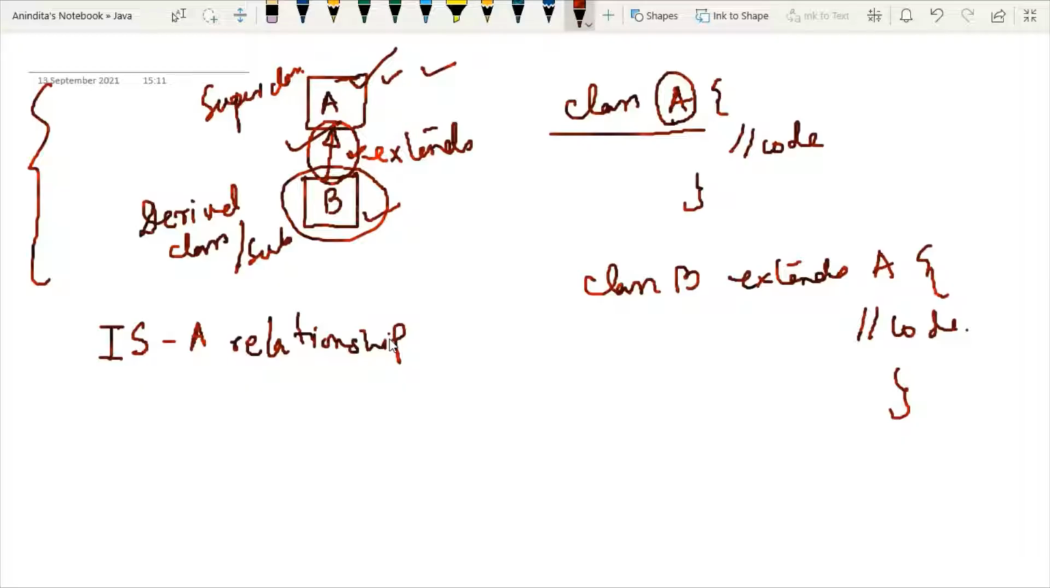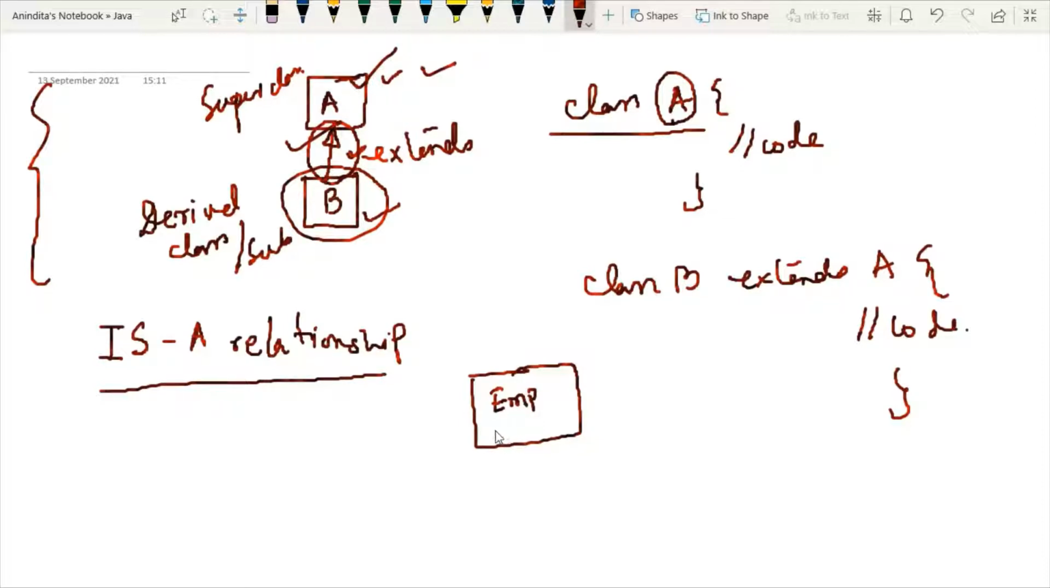So the first concept you have to understand is that inheritance represents an IS-A relationship, which is also known as a parent-child relationship. Now, what is this IS-A relationship all about? Say, I have one very simple example. Say I have one superclass and say the name of the superclass is EMP or employee.